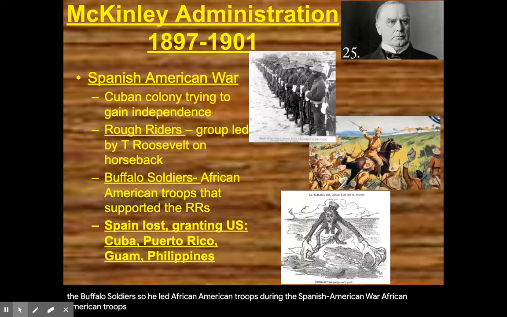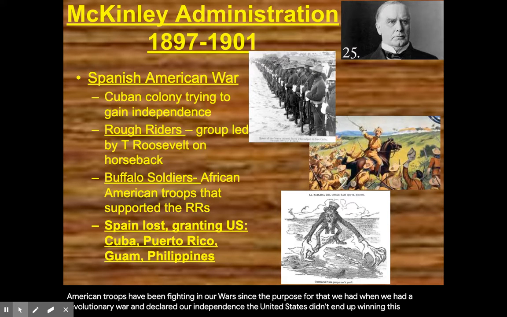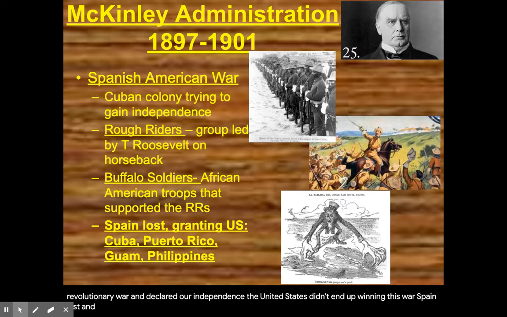African American troops have been fighting in our wars since the first war that we had, when we had a Revolutionary War and declared our independence from England. The United States ended up winning this war. Spain lost, and so the United States gained the territories of Cuba, Puerto Rico, Guam, and the Philippines.